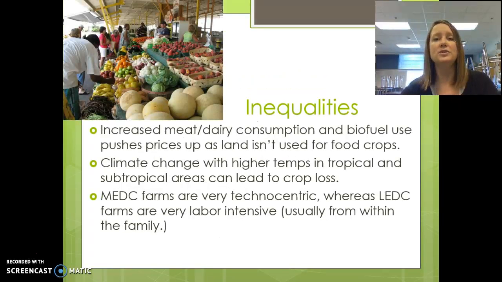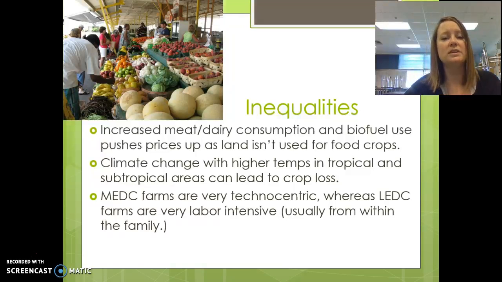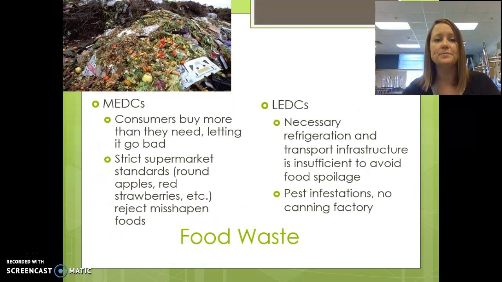Other inequalities have to do with how we use the grains that we grow. If we eat more meat or we are growing more of our crops for biofuel, like corn used for ethanol and gas, then our prices are going to go up because the land is not just being used for food crops, but also as grain and for biofuels. Climate change can lead to crop loss. Also, another inequality is how our farms are run. More economically developed countries are more technocentric and have more industrial farms, whereas the less economically developed countries are more labor intensive, usually from within the families that live on the land.